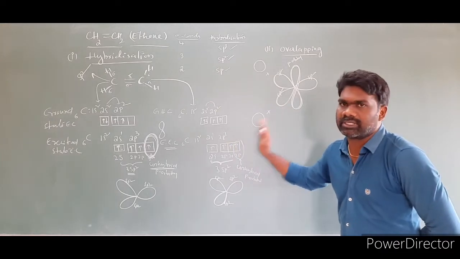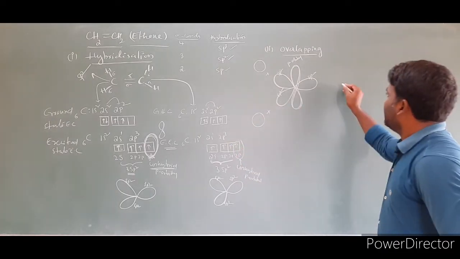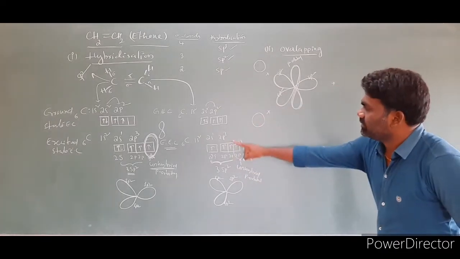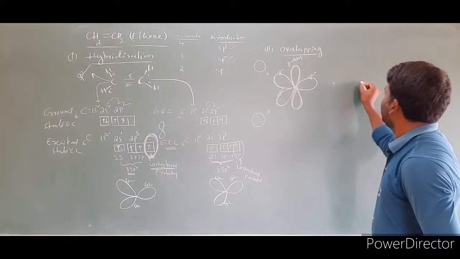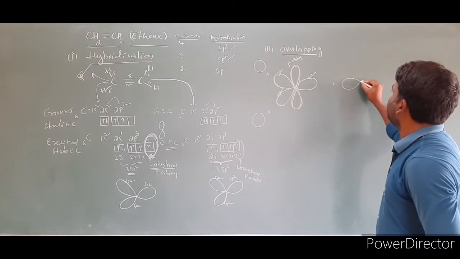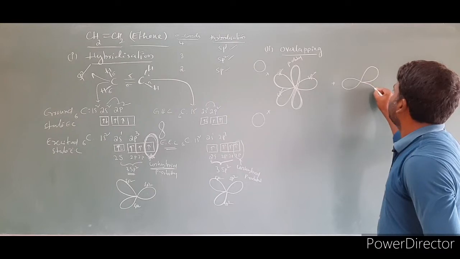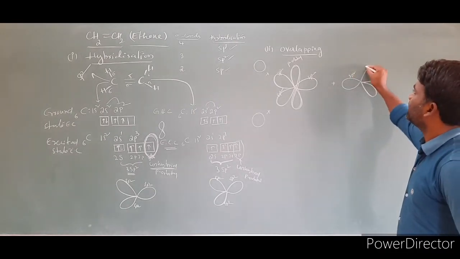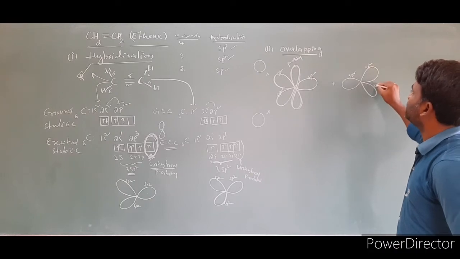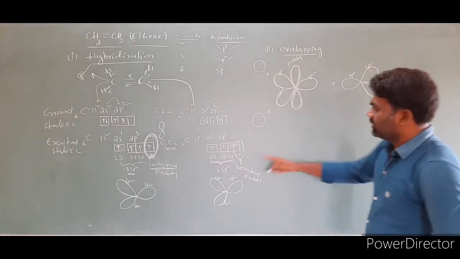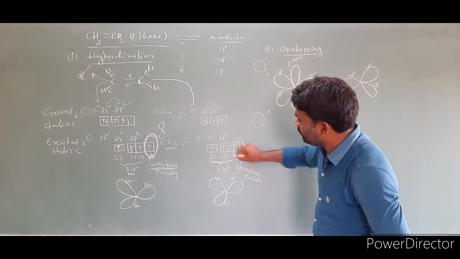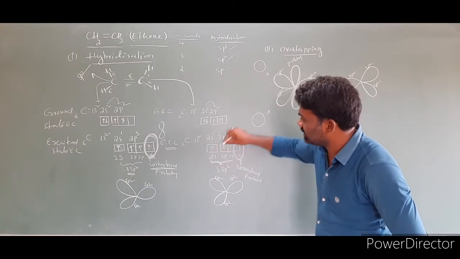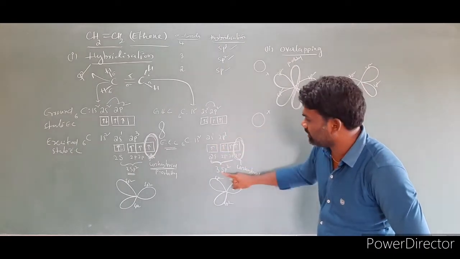Coming to this carbon, one carbon I wrote, this carbon I am talking about, and this carbon has 1, 2, 3. This is sp2, this is sp2, this is also sp2. And this p orbital is not involved in hybridization. These 2 p orbitals and the s orbital are involved in hybridization. We got sp2.